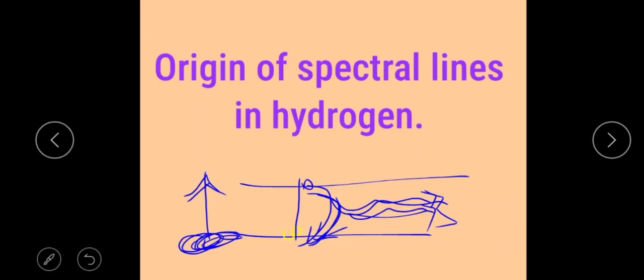These emitted radiations have the spectral lines.